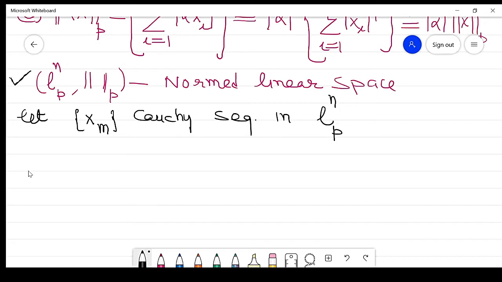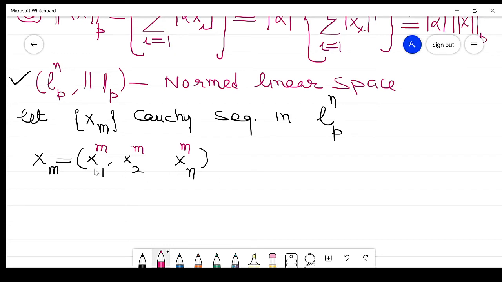First check which type xm is. It consists of n-tuples: first x1, x2, up to xn. Clear? Because it is a sequence, we take m here. It is for every m, m running from 1 to infinity. So that is the sequence in terms of m.